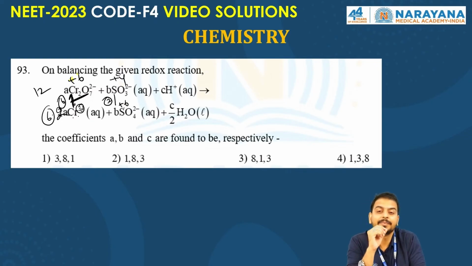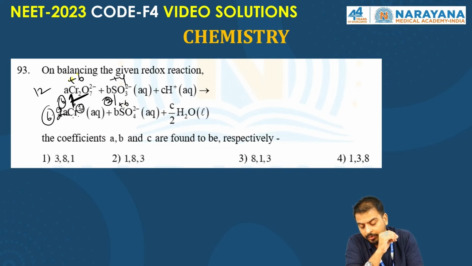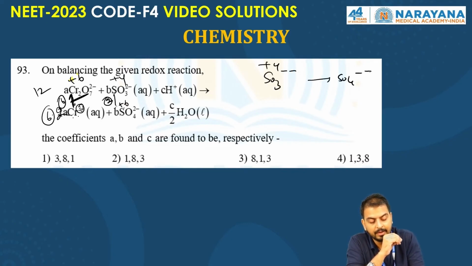Here you can simply write one thing. The change is of 2, right? So SO3 2-, plus 4, goes to sulfate ion, the change is 2, and here the change is 6. So divide 6 by 2, it is 3.